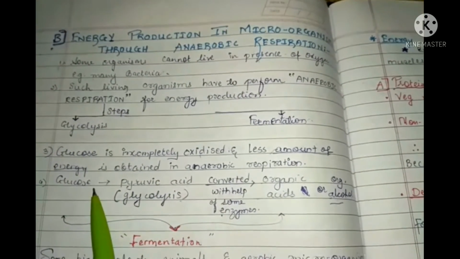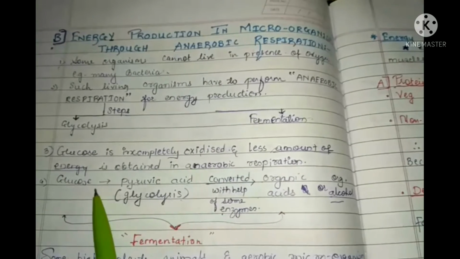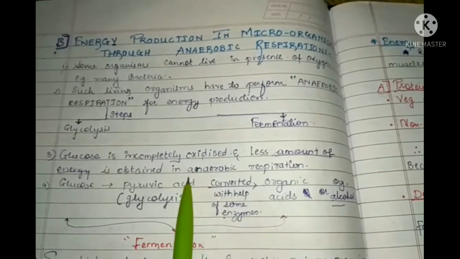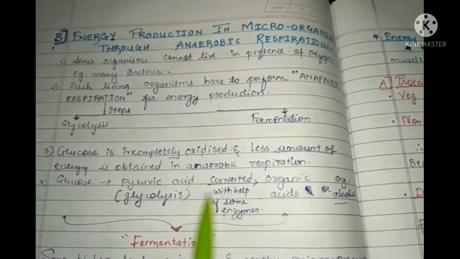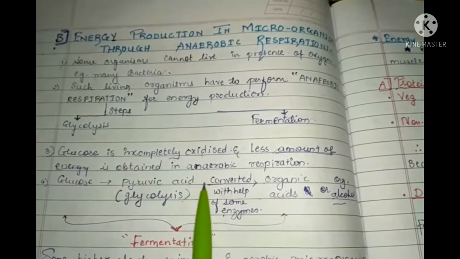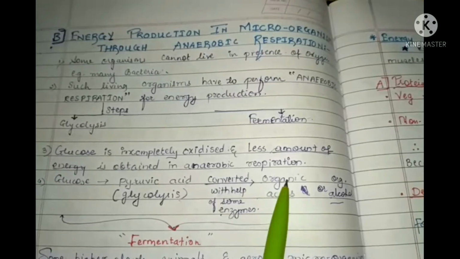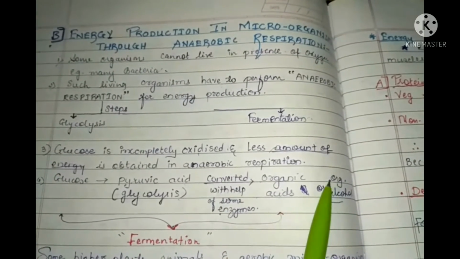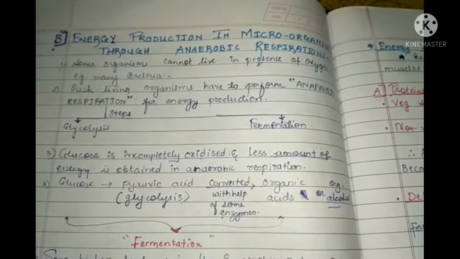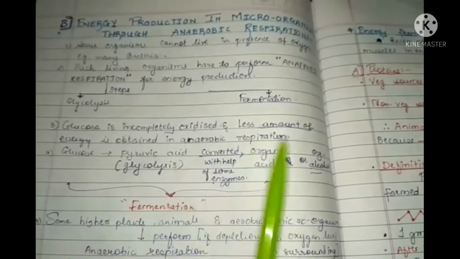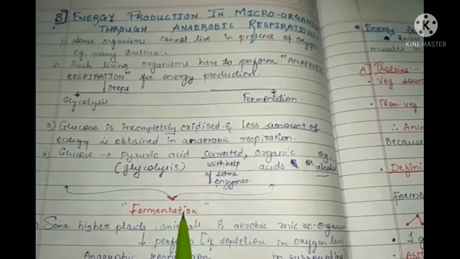It includes the conversion of glucose into pyruvic acid, known as glycolysis. This pyruvic acid is converted into organic acid or alcohol in the presence of enzymes, and this process is known as fermentation.